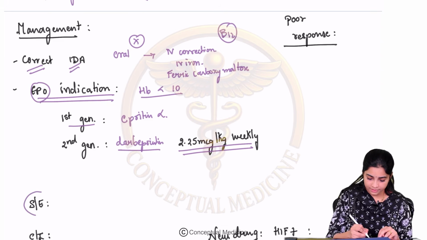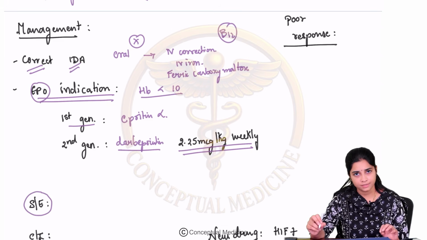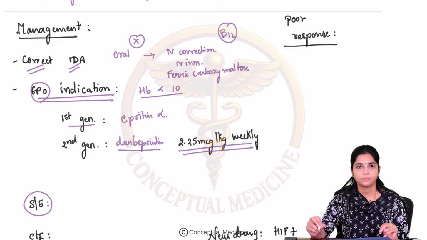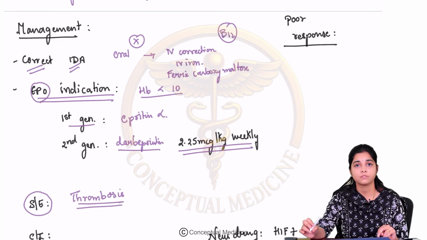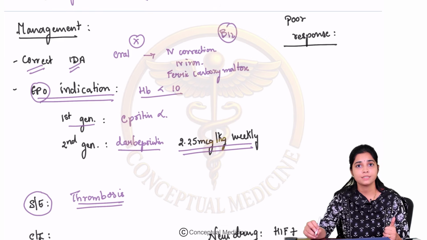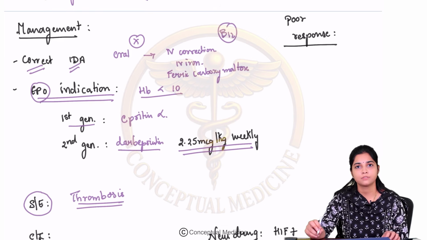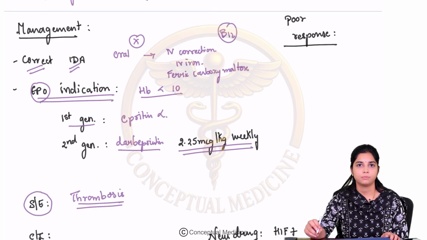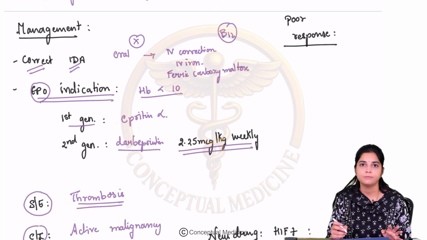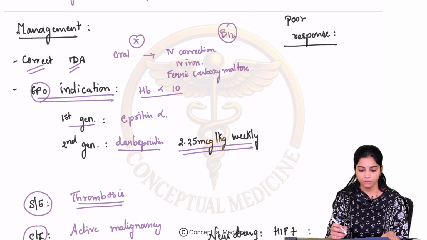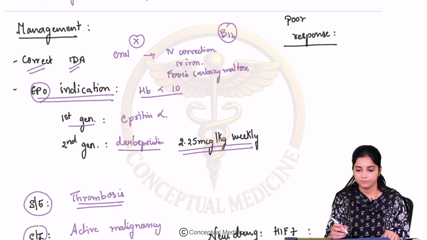Okay, but always remember that there are certain side effects to the use of erythropoietin therapy. Most importantly, erythropoietin therapy predisposes to the formation of thrombosis. It predisposes to the formation of clots, so you can have MI, you can have stroke. That is the reason why in patients with high risk of these, you can avoid erythropoietin supplementation. Active malignancy is a contraindication for erythropoietin therapy.